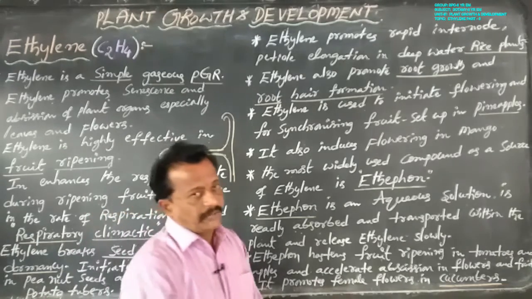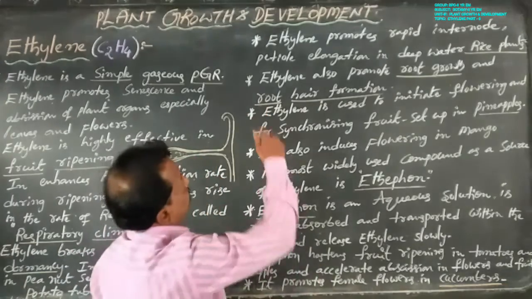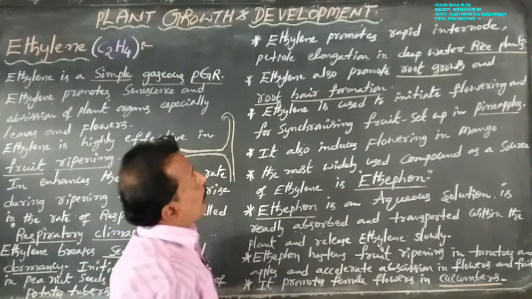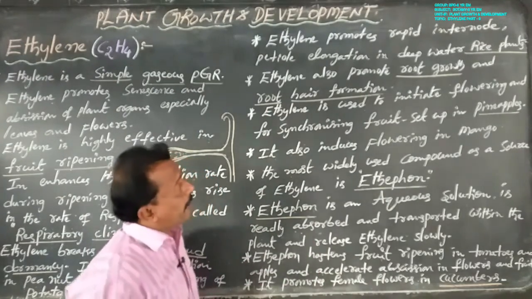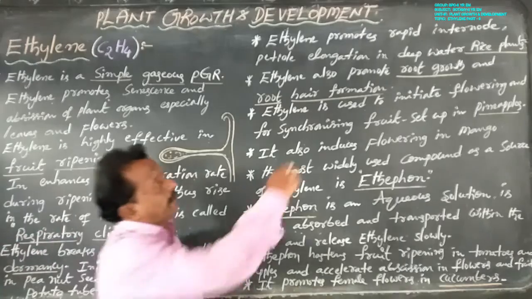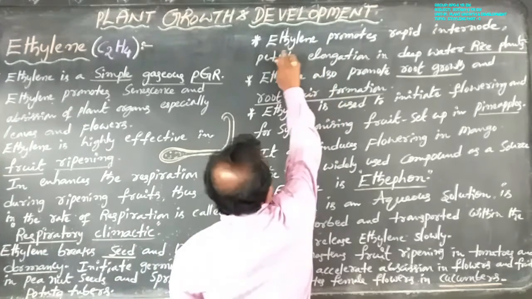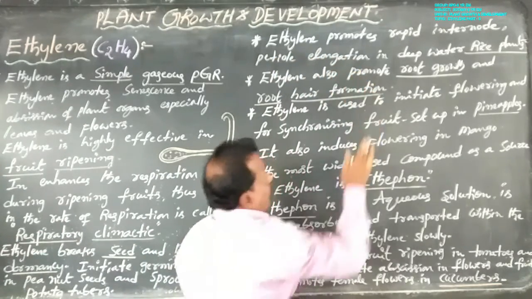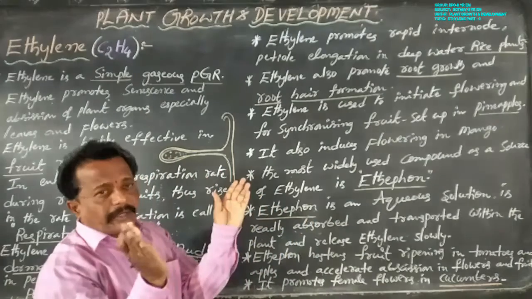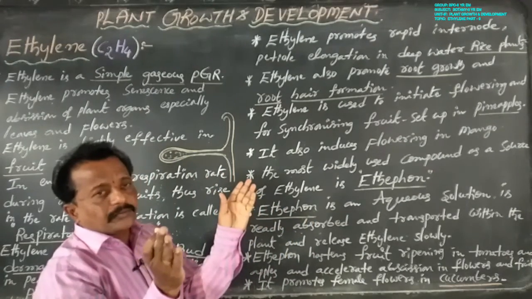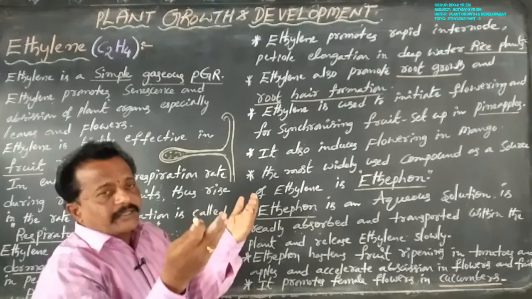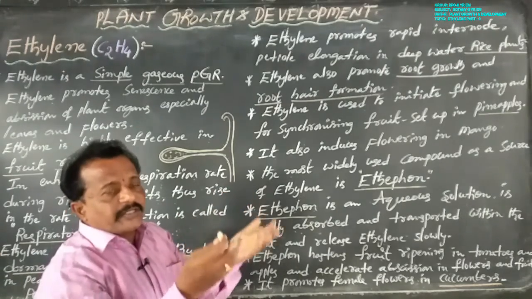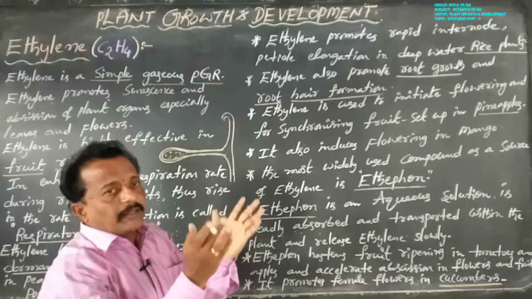Next, ethylene promotes rapid internode and petiole elongation in deep water rice plants. Internodes contain several cells, and these cells divide and elongate.